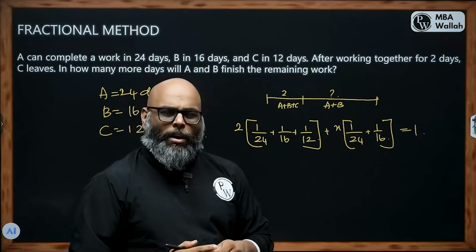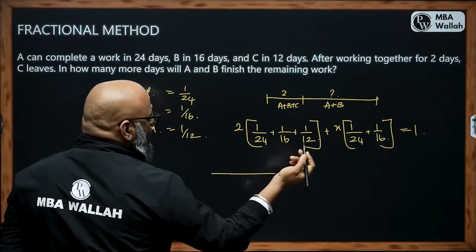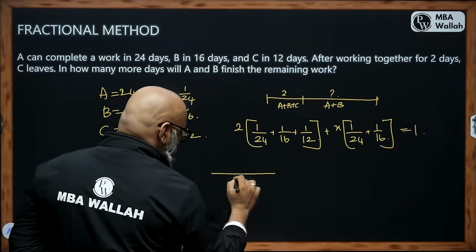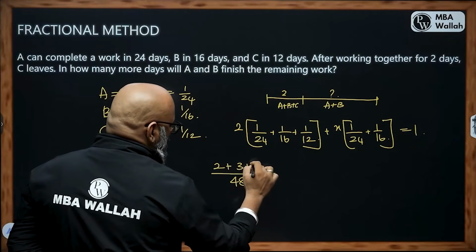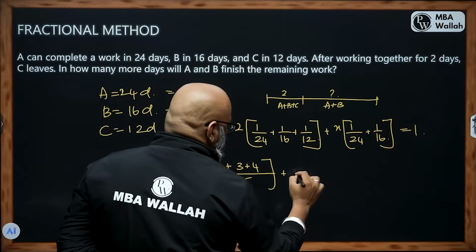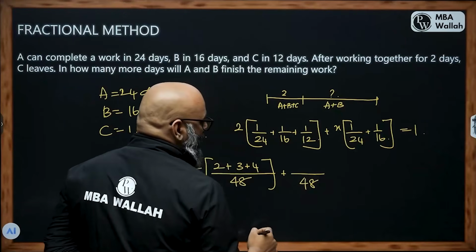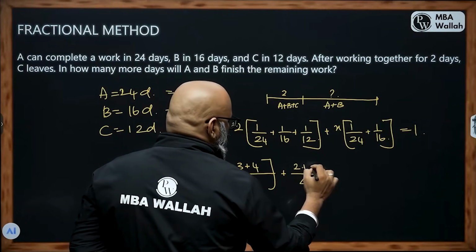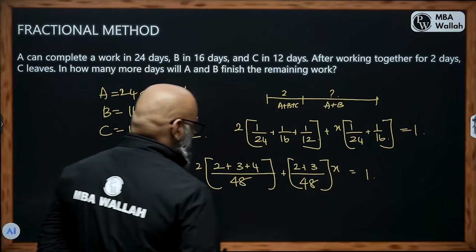So let's have one crack at this. So what is the LCM here? 24, 16, 12 will become 48. So 48, this is 2, this is 3, this is 4 into 2. Plus again, this will become 48. So this will be 2 plus 3 into X is equal to 1.